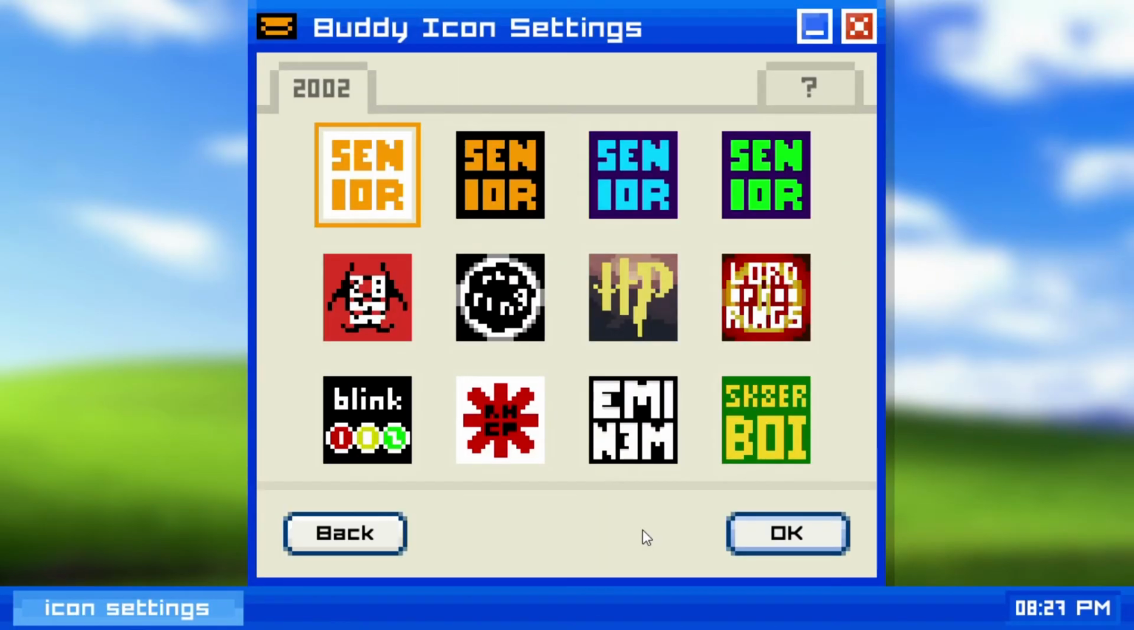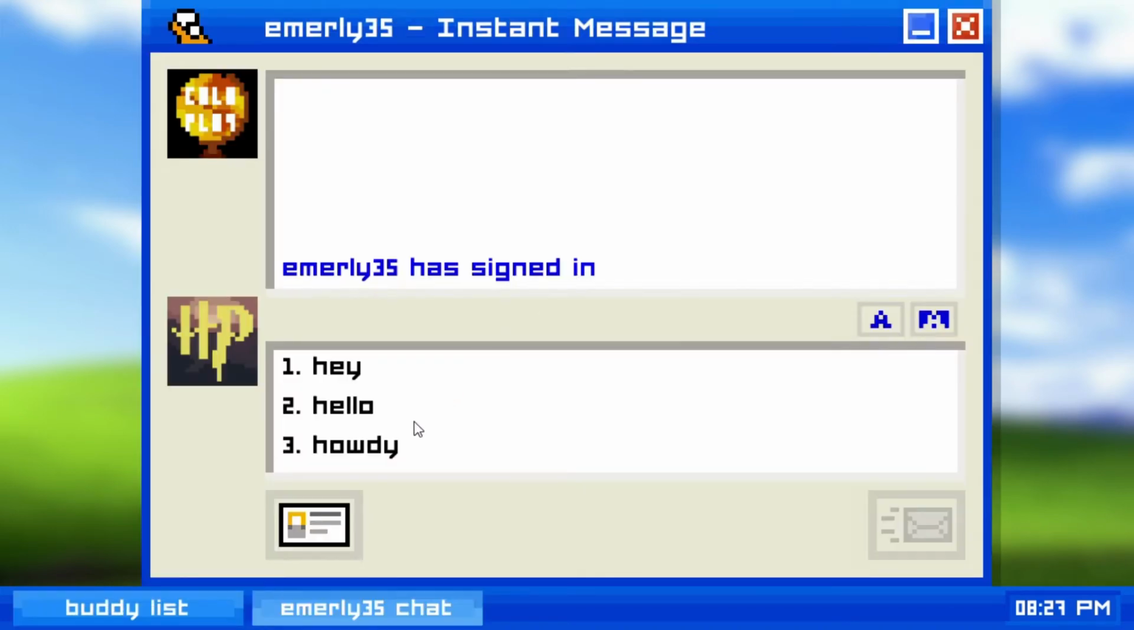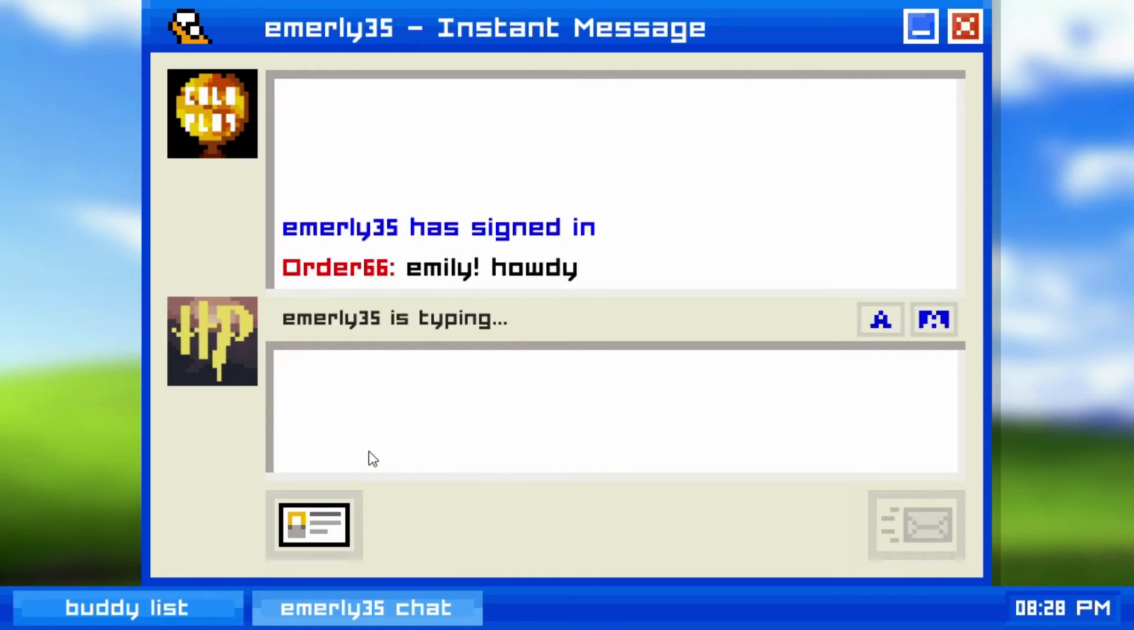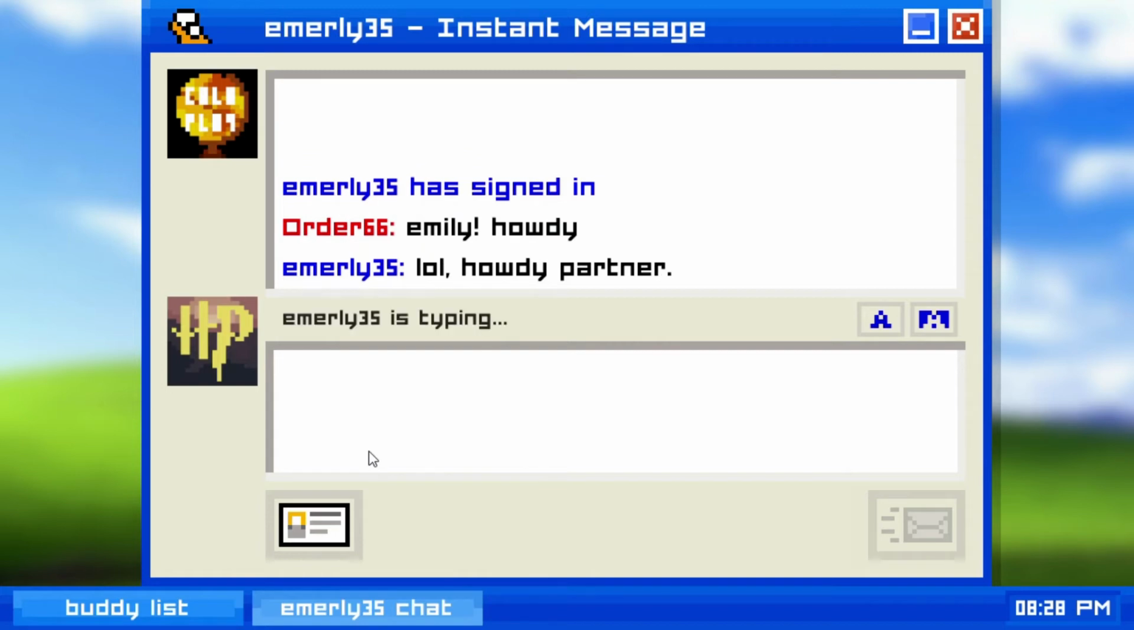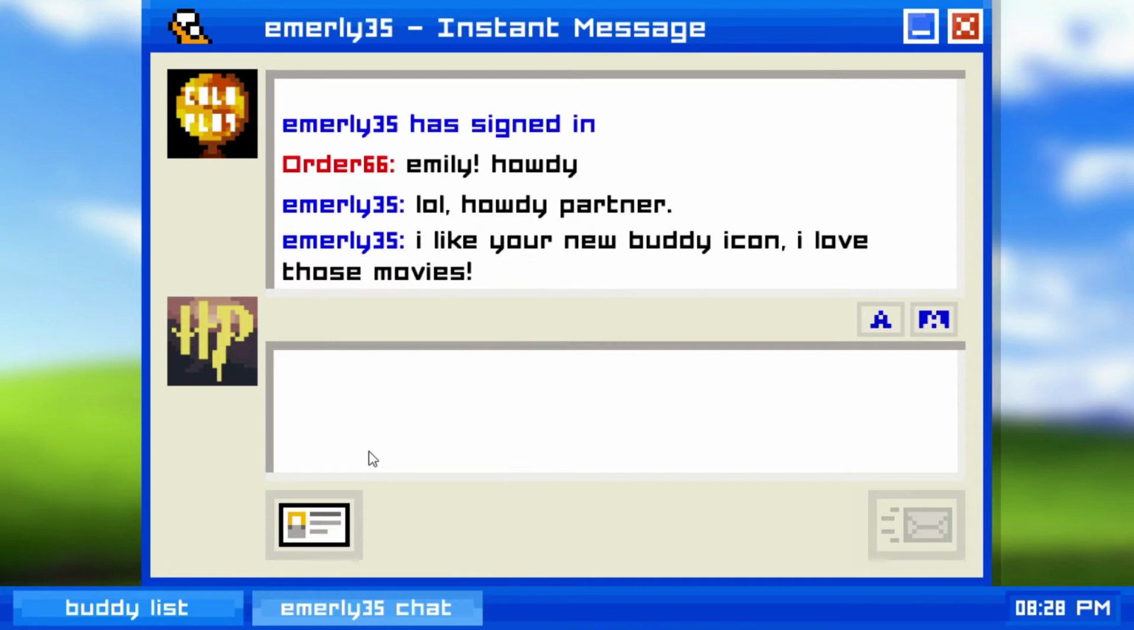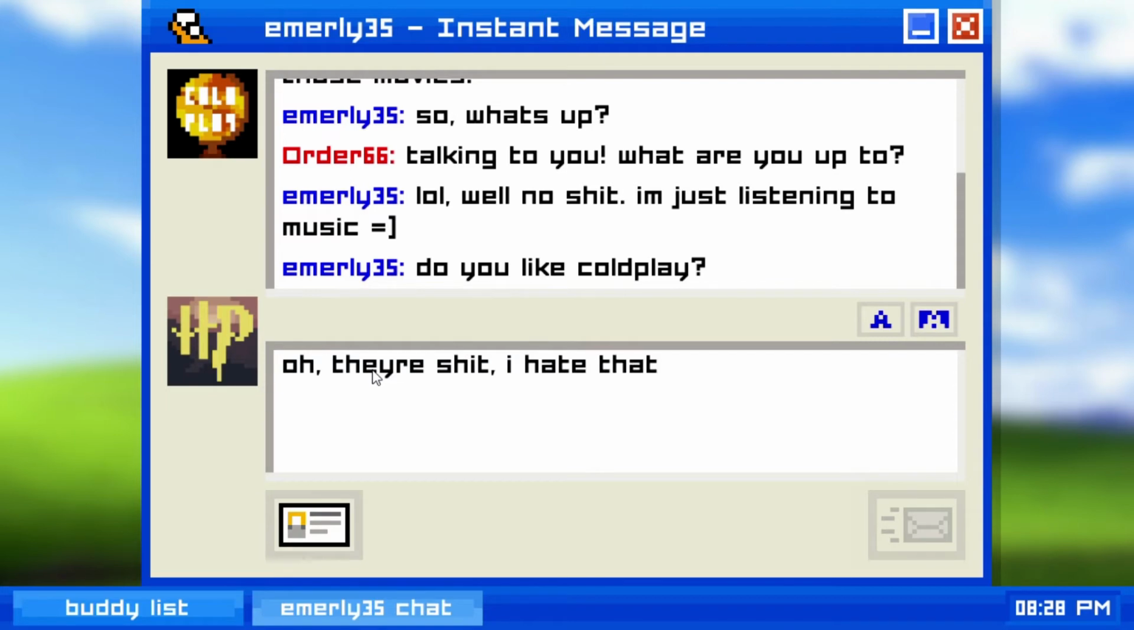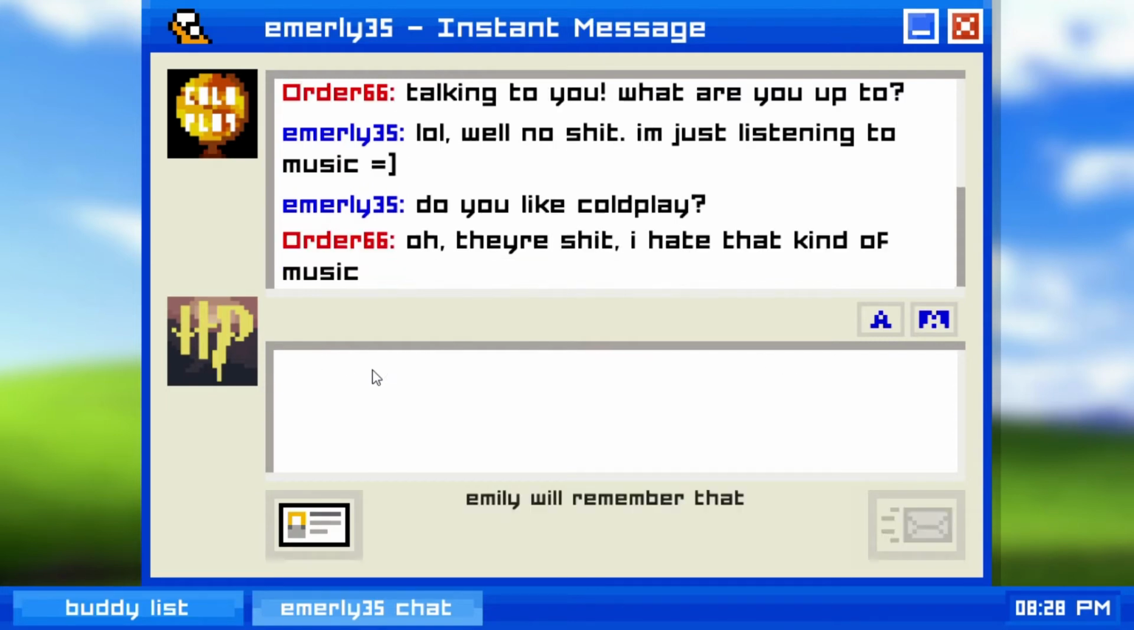We also get to choose an icon for each year. Let's start talking. Well, first, we get to greet Emily however we like. I go with howdy. The conversation, of course, turns from this to that, like most conversations. Let's see what's going on here. Immediately, we get a minor choice like whether we like the band Coldplay or not. The Senate does not like Coldplay.